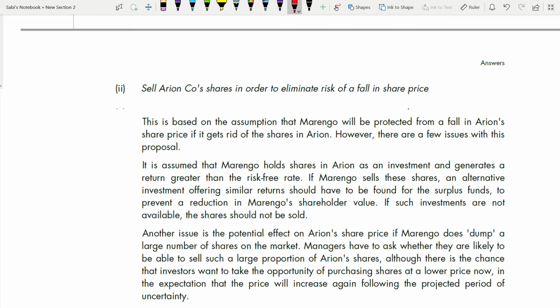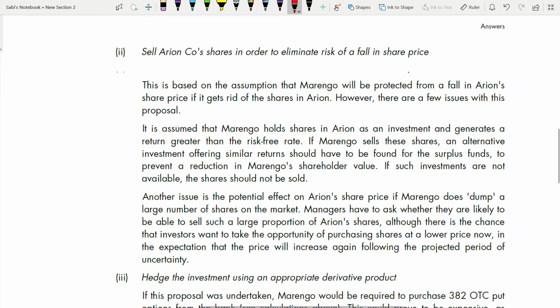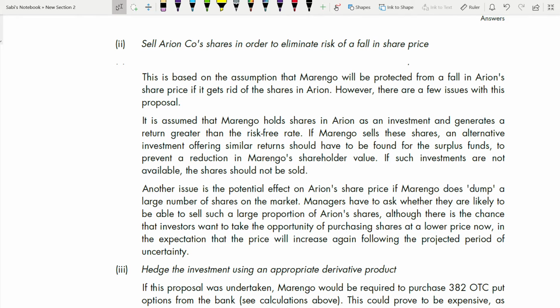However, there are a few issues with this proposal. See how beautifully they are laying out the issues. And they are in different paragraphs, not all the issues in one paragraph. Please maintain your paragraph and your point. One point in one paragraph only. It is assumed that Marengo holds shares in Iran as an investment and generates a greater return than the risk-free rate.